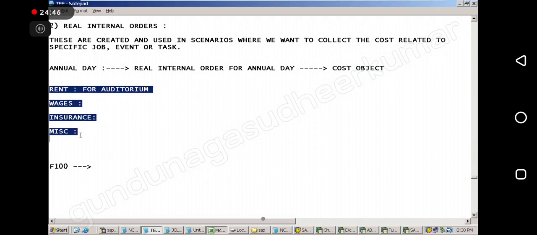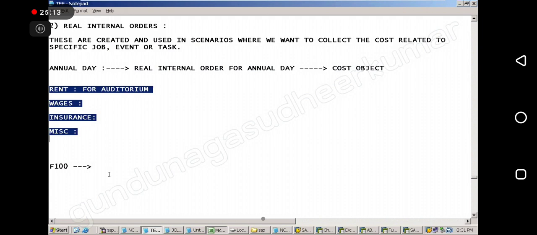So all these expenditures normally also happen, but this time they are happening for annual day. Now if I give any cost center directly, what will happen? All the normal plus annual day will get added and it will all be clumsy. I cannot distribute for tomorrow. Correct or not? Because my F100 expenditure is also going to the annual day, getting mixed up, no?